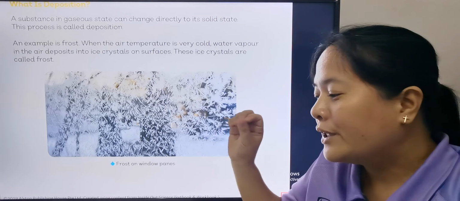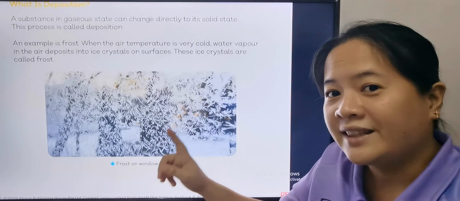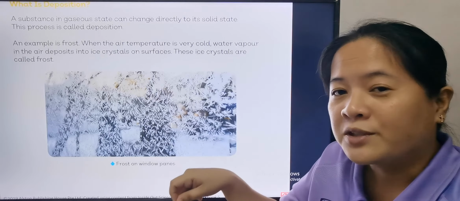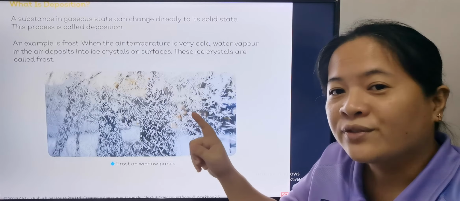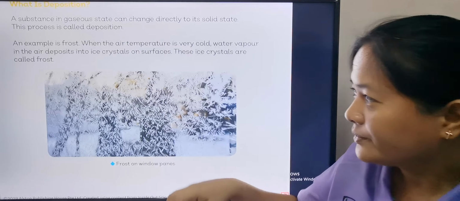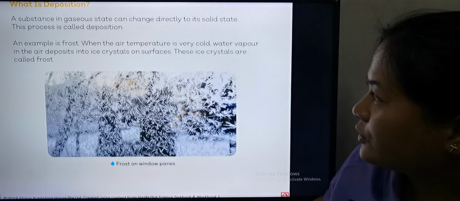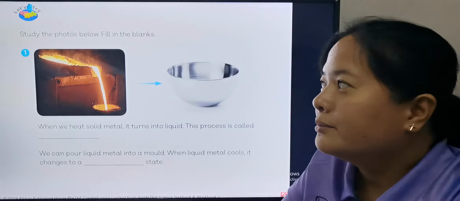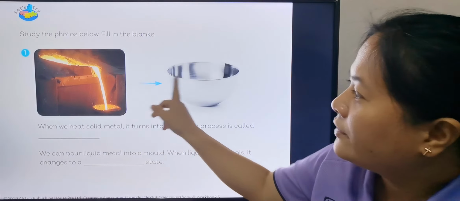So we're going to answer your workbook, page 79. I will explain, but you have to answer by yourself. And we're going to answer your workbook as well, page 50. So page 79 on your student book. For number one, you study the photos below and then fill in the blanks.